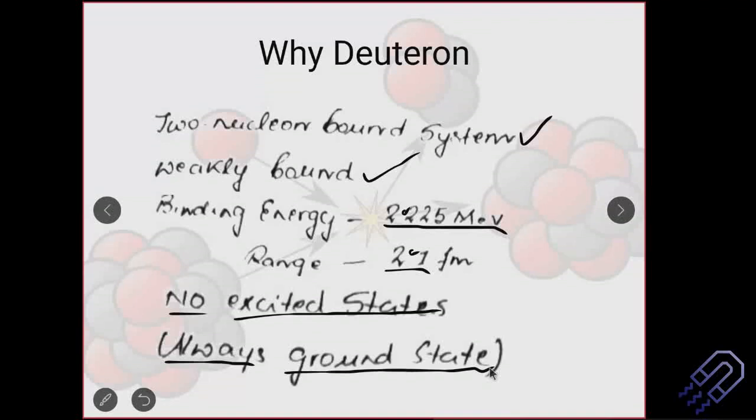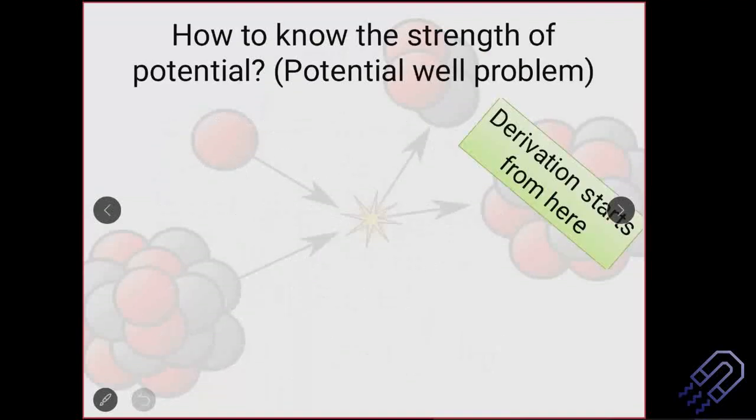So important. In the exam, if you are asked to find the potential value of the deuteron problem, the derivation starts from here. I've kept it very clear from which slide to which slide, so that in the exam you are not confused. That is also important. Score karna hai exam mein.